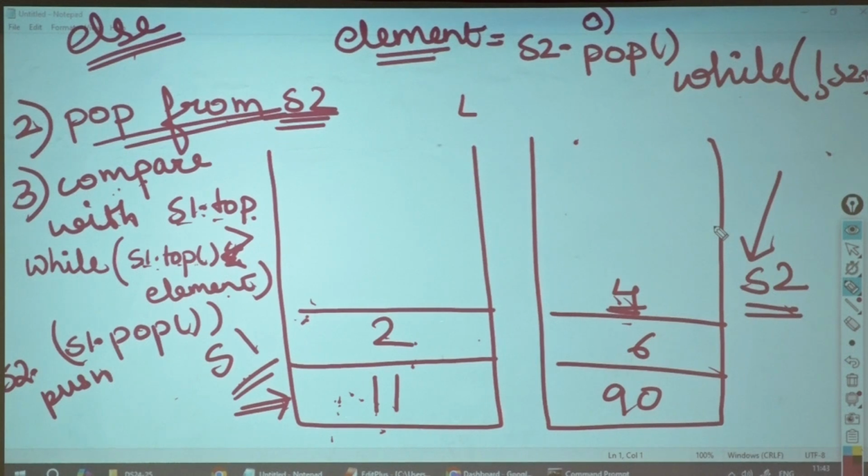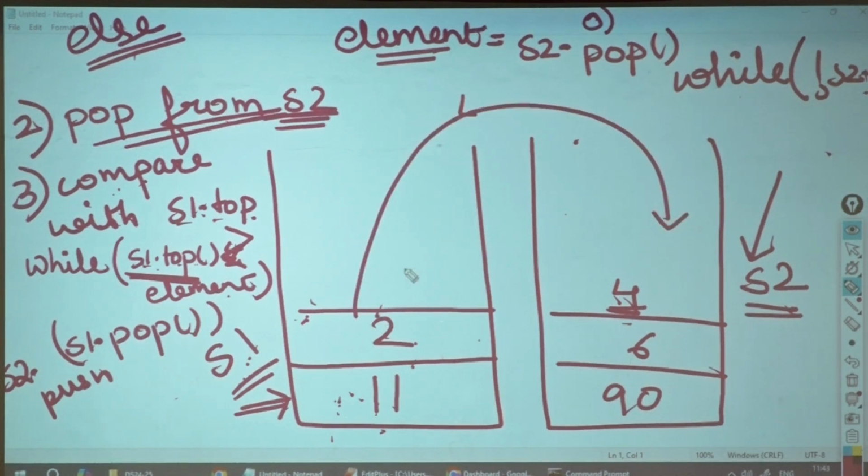Correct? So this also became a while loop. What would this while loop have? This while loop will ensure that I keep on popping elements from S1 to S2 till the element which I have is not less than the top. Till that point I will have to keep on popping.